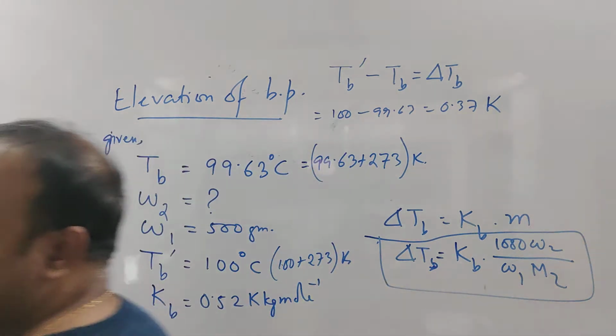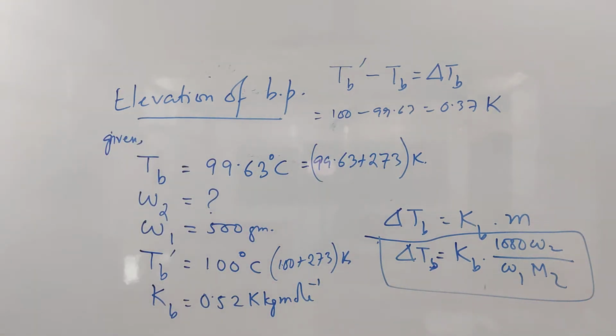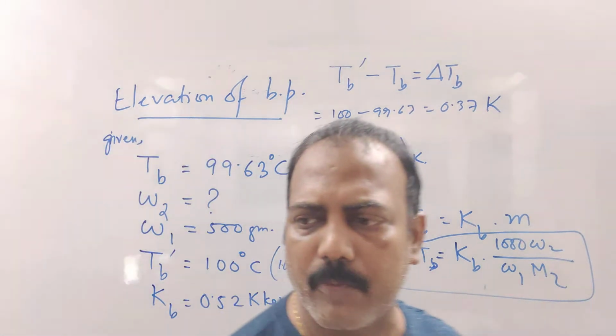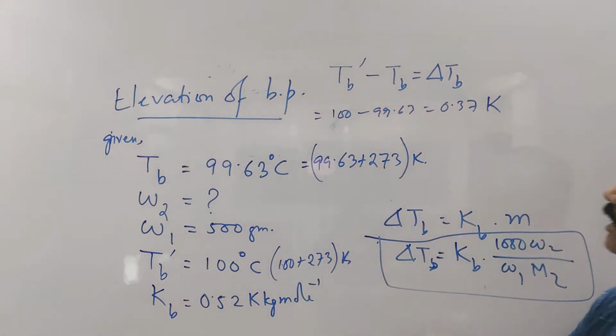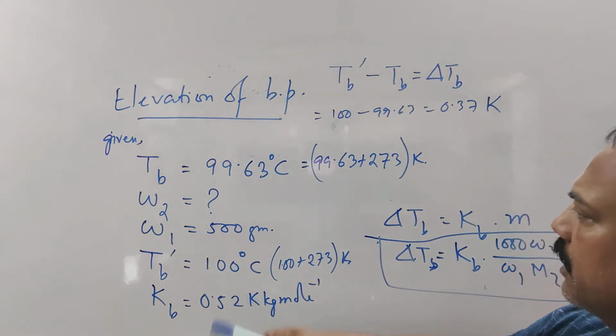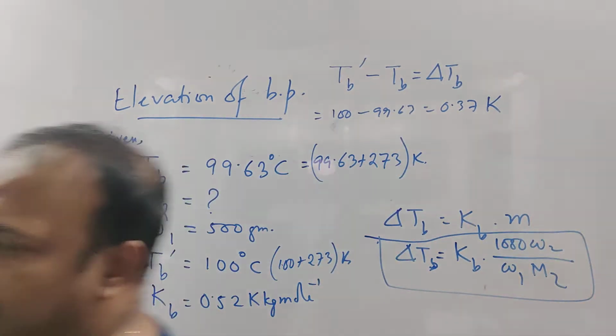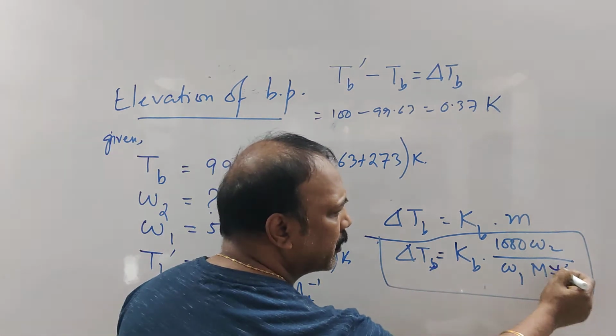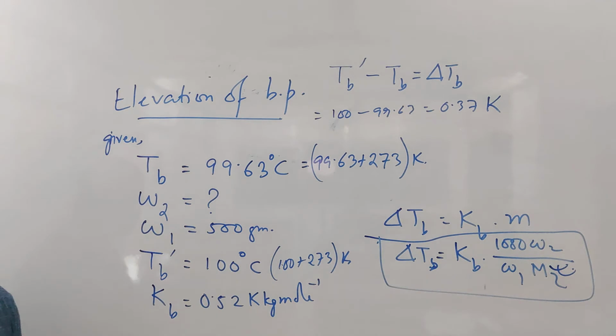So delta Tb is equal to 0.37 Kelvin. Now is there any problem in doing this particular numerical? See, everything is given. Delta Tb is known to you. W1 is known, Kb is known, and what else you must know? M2, right? You must know M2. This is the equation, right?